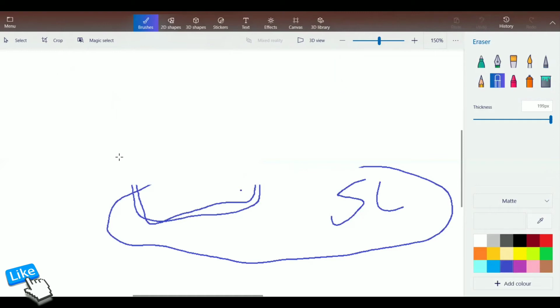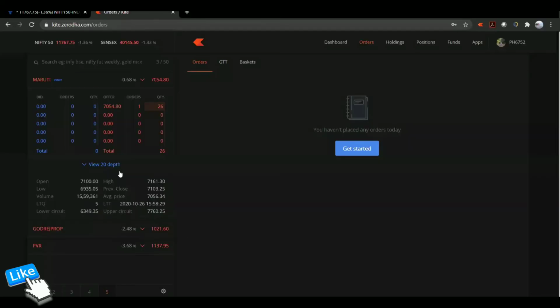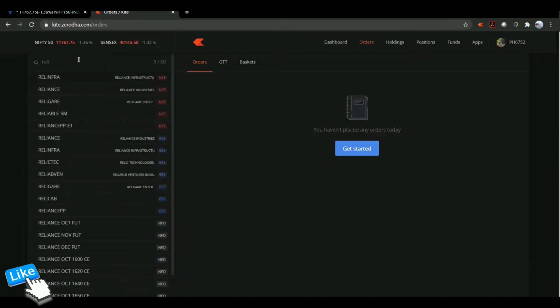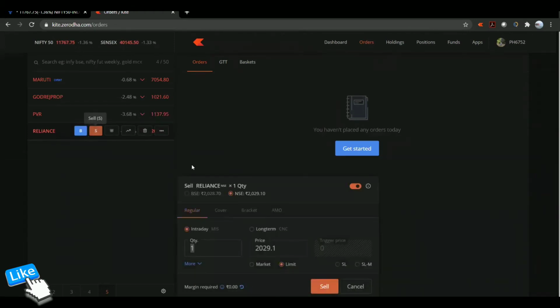Now let's see it on the broker side. Now this is my Zerodha account. If you see, whenever you search a stock, for example, we'll search Reliance. Okay, now we'll go to Reliance. Here you see buy, sell, market depth, chart, delete, and there are many more things. Whenever you press the buy and sell buttons, similar options are there, but it will be placed as buy or sell.